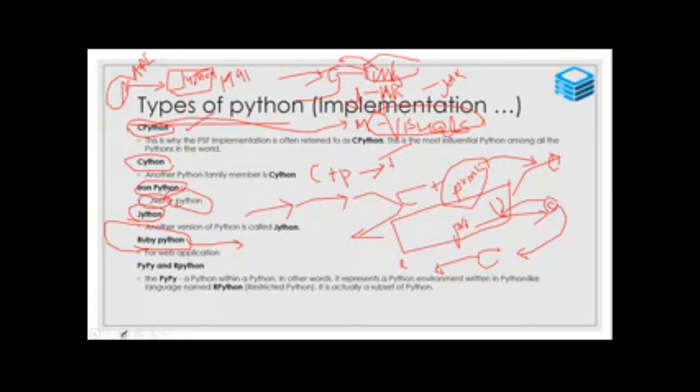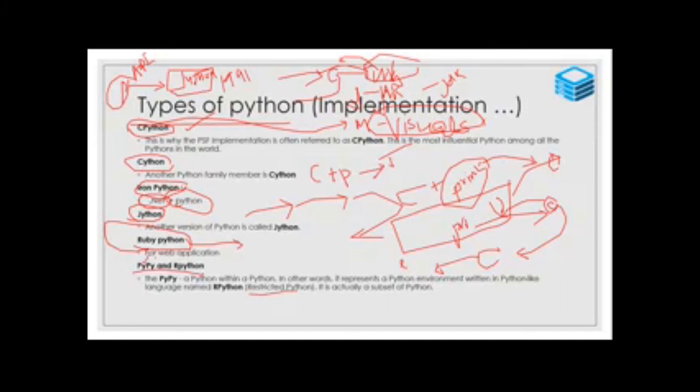So nowadays a lot of tools are based on Java. PyCharm is one application. PyCharm is purely developed in Java, but it accepts Python. It is one tool for compiling Python programs.